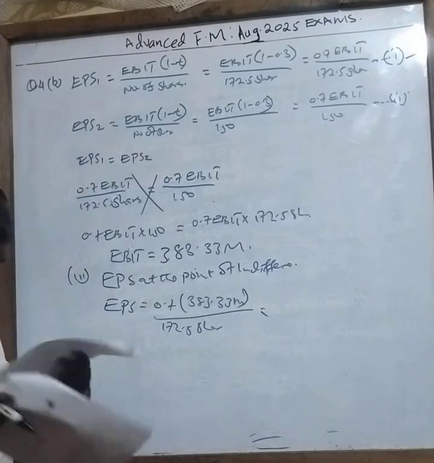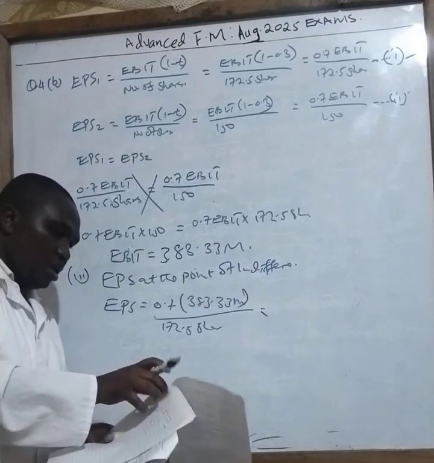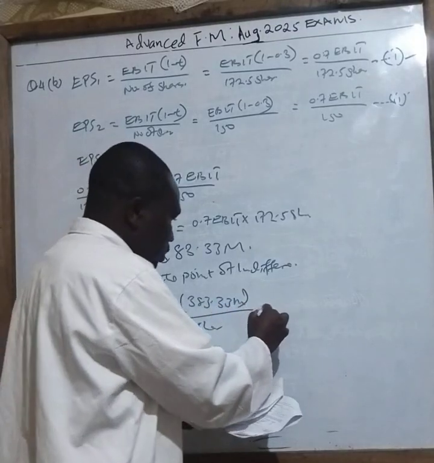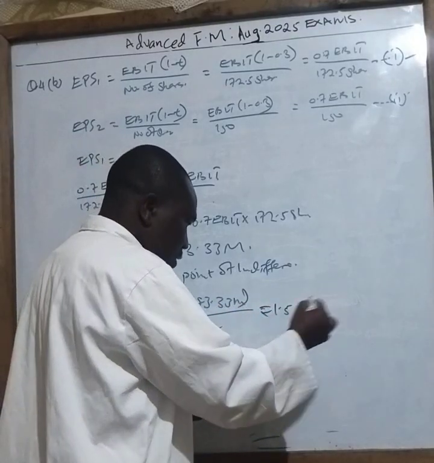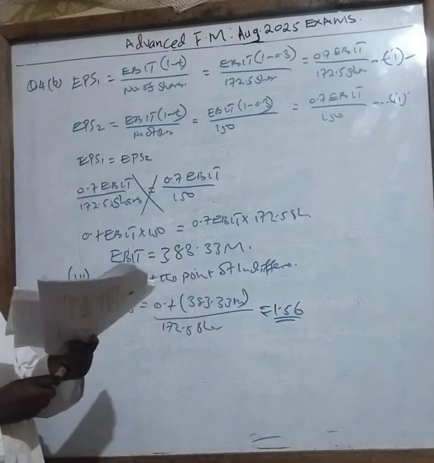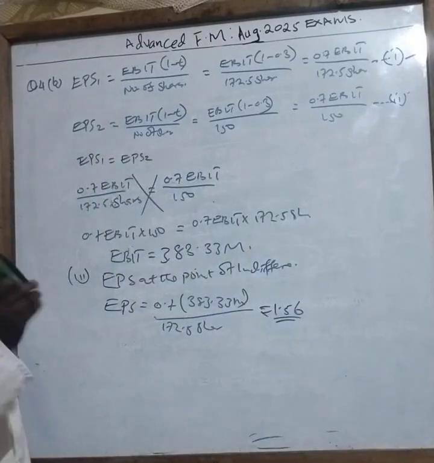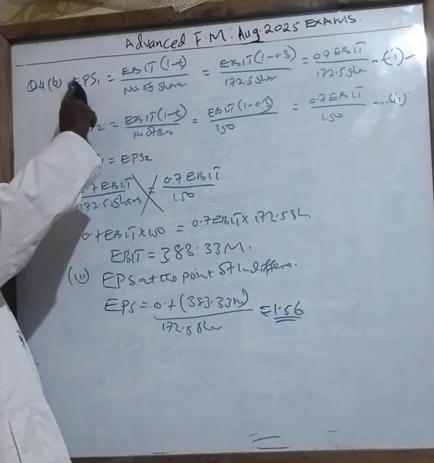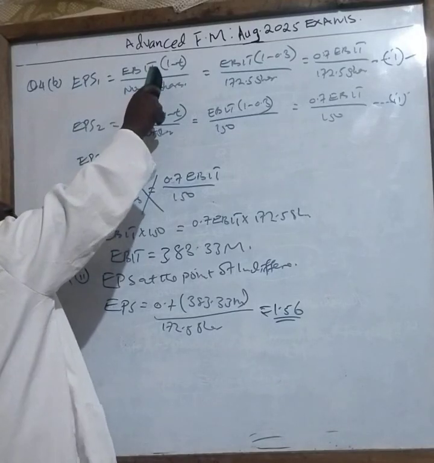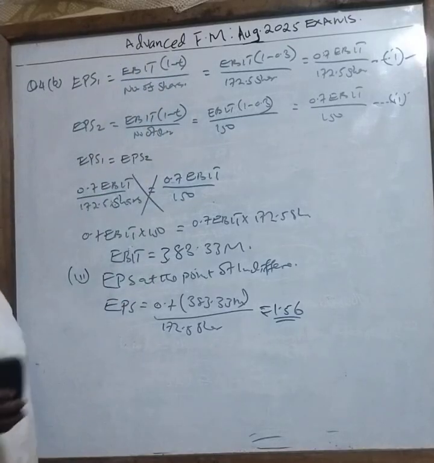The EPS there is 1.56. That is how you are supposed to work out that question. You can see how simple it was. So the issue here is, are you able to interpret EPS correctly? EPS is given by this one. You see me subtracting tax. It means there is no interest in that case.